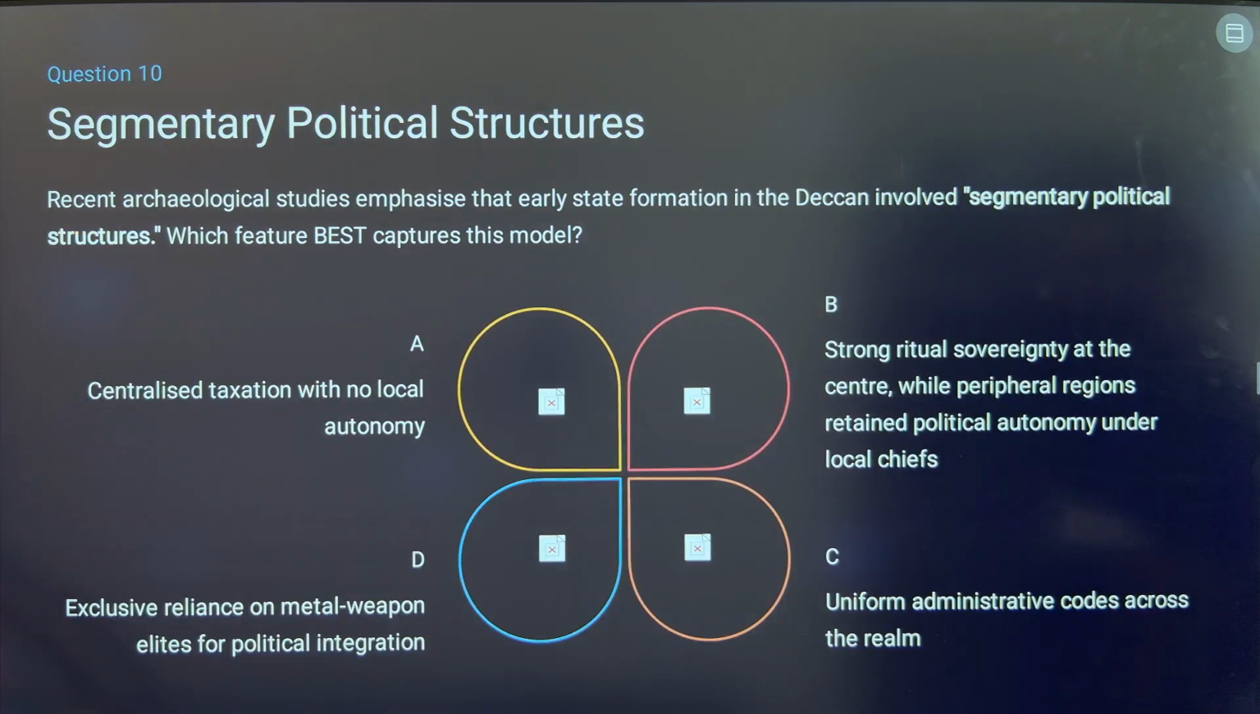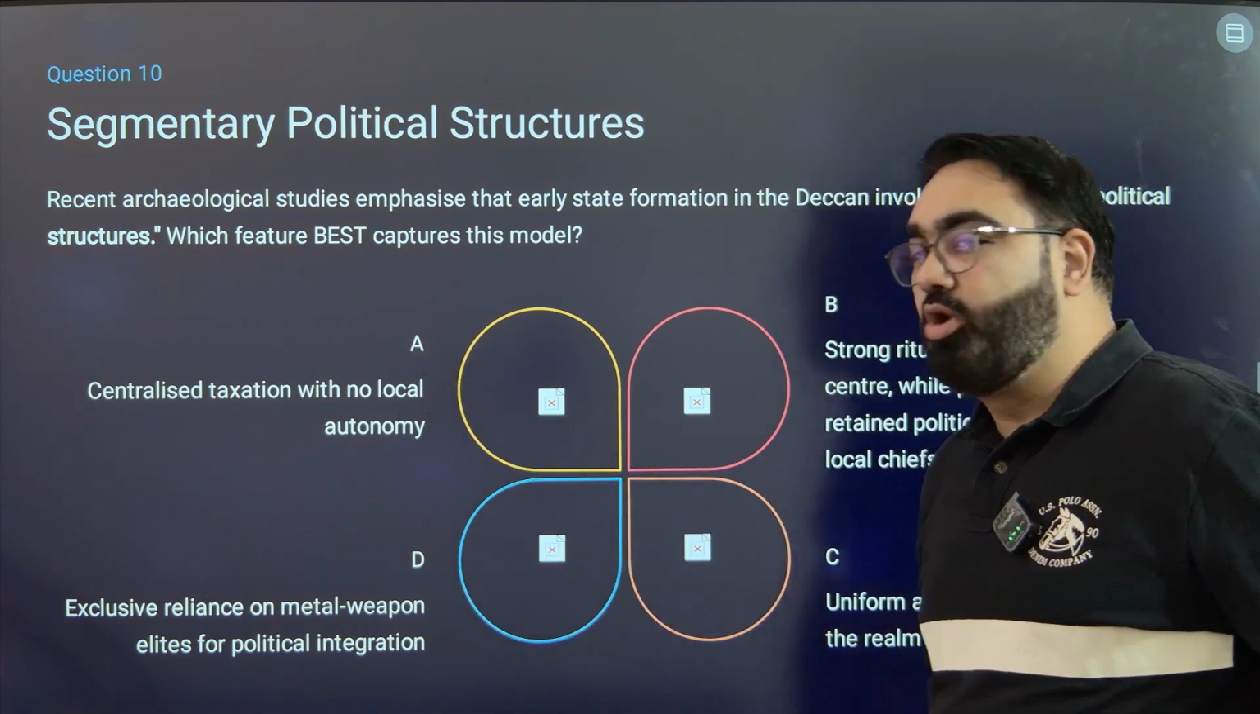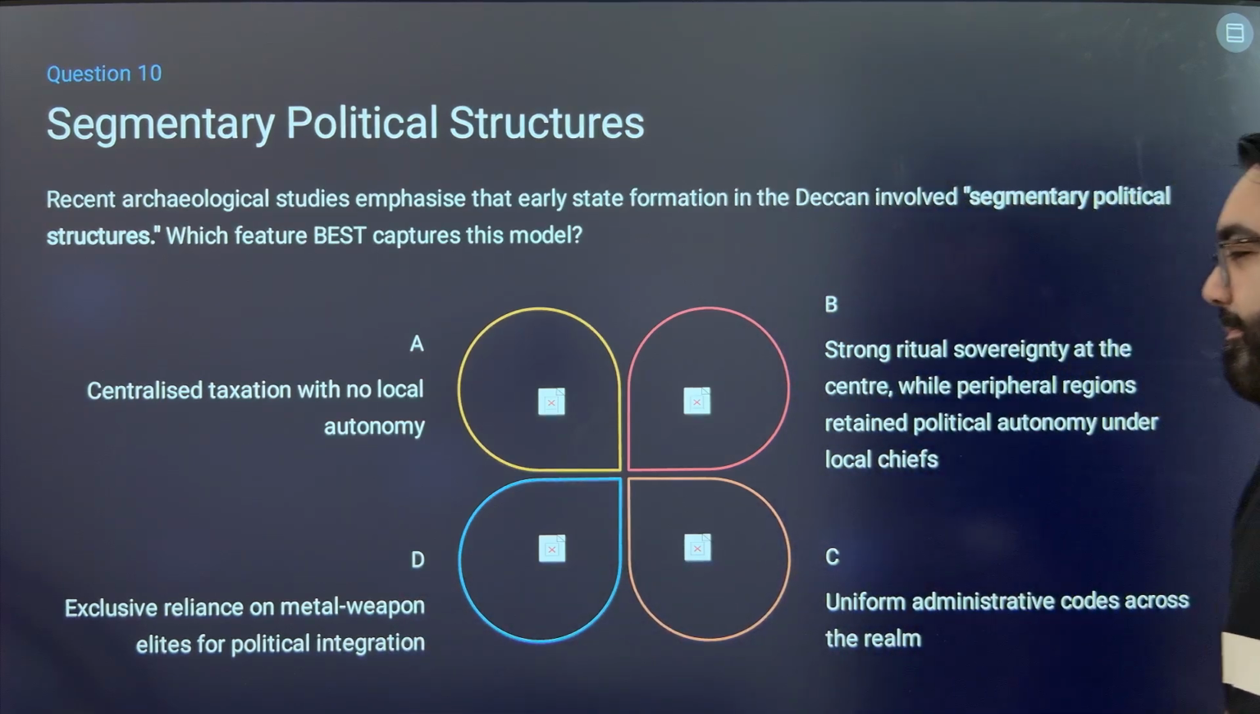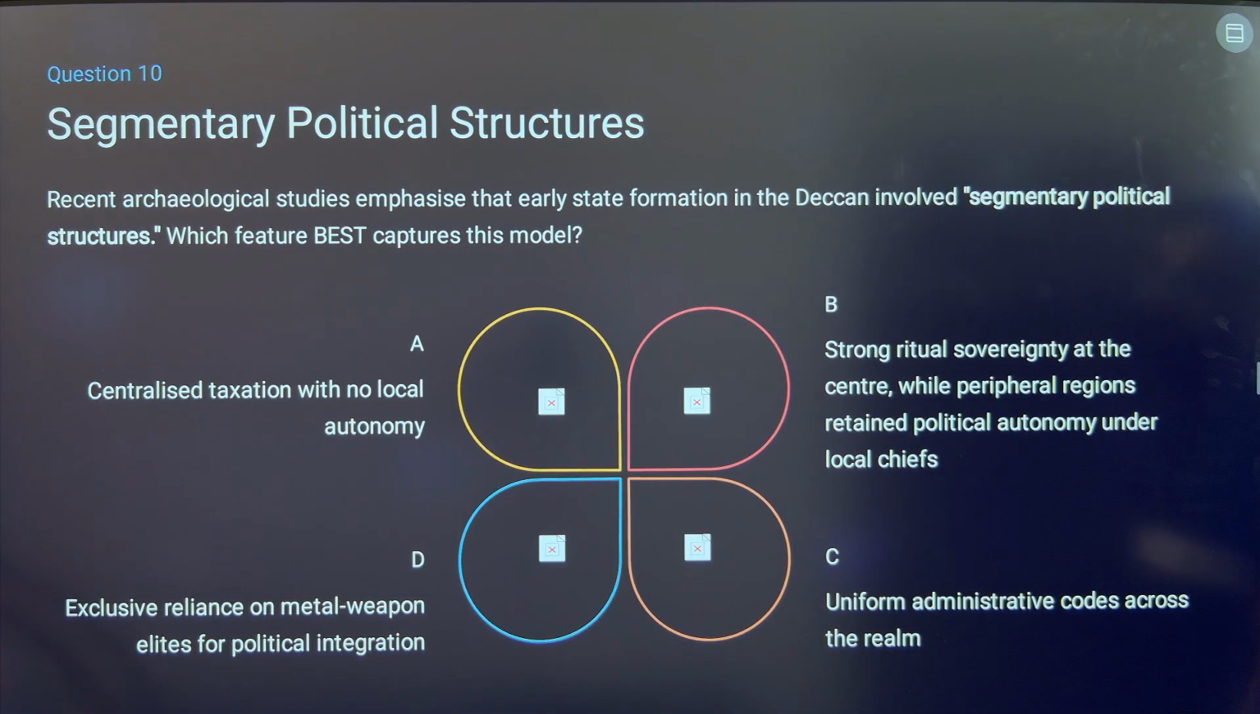Then we have the last question for the quiz, question number 10. Recent archaeological studies emphasize that early state formation in the Deccan involved segmentary political structures. Which feature best captures this model? Centralized taxation with no local autonomy, exclusive reliance on metal or weapon elites for political integration, structural ritual sovereignty at the center while peripheral regions retain political autonomy under the local chiefs, or uniform administrative code across the realm.